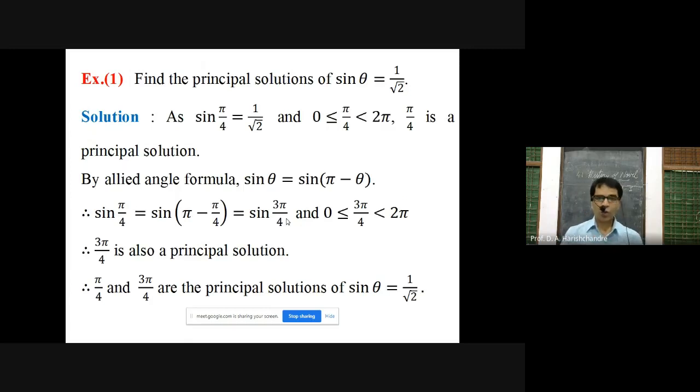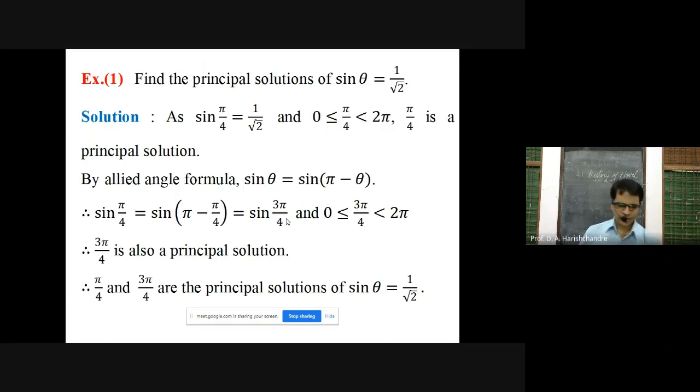How to tackle the solution, how to write it step by step. You have to observe it carefully. See, as sine pi by 4 is equal to 1 by root 2, we know that from the table of 30, 45, 60. If you take theta to be pi by 4, sine pi by 4 is 1 by root 2, and 0 is less than or equal to pi by 4 is less than 2 pi. Pi by 4 lies between 0 to 2 pi, and that's why pi by 4 is a principal solution of the given trigonometric equation sine theta is equal to 1 by root 2. Note that the answer should be written in the same format because steps carry the marks.